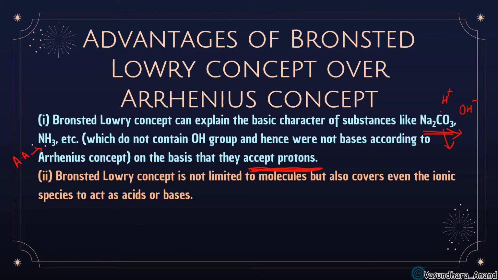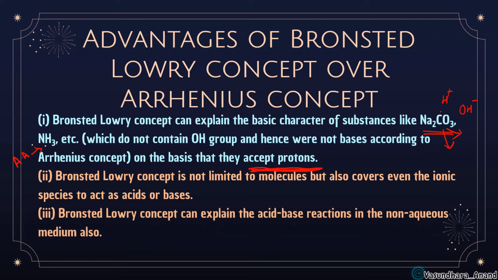Yes. The Bronsted-Lowry concept is not limited to molecules but also covers even ionic species acting as an acid or base. It is not like Arrhenius, which speaks about neutral species only; here it can be any ionic compound. An acid or base can be any ions. Yes. The Bronsted-Lowry concept can explain acid-base reactions in non-aqueous medium. Arrhenius explains the acid-base character only in aqueous medium, but the Bronsted-Lowry concept explains acid-base reactions in non-aqueous medium also. Okay.